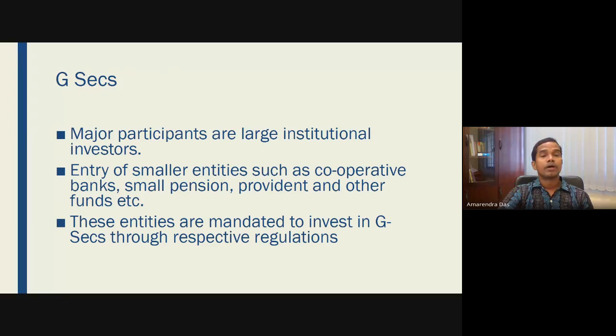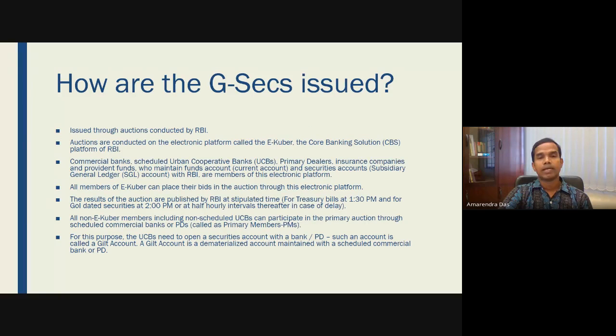Then comes government securities. Large financial institutions or investors can invest in the government securities market. Then smaller entities such as cooperative banks and small pension and provident funds can also invest. LIC and such big non-banking financial intermediaries can also invest in government securities. Such agencies are basically mandated to invest in government securities through Reserve Bank regulation. Every bank or financial institution is mandated to invest a certain amount of money in Treasury Bills, and these are basically government securities.